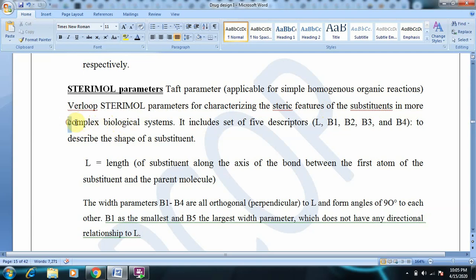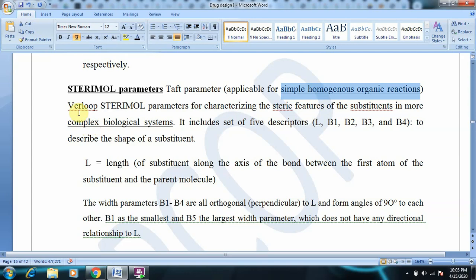So when do we use sterimol parameters? In complex biological systems, while Taft parameters are applicable only for simple homogeneous organic reactions.